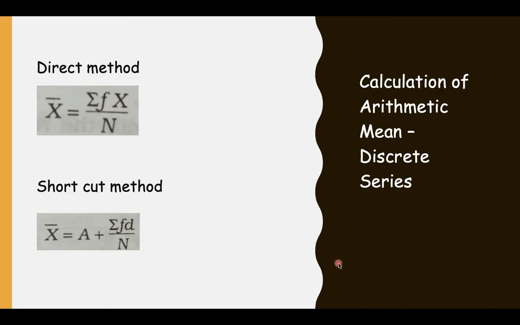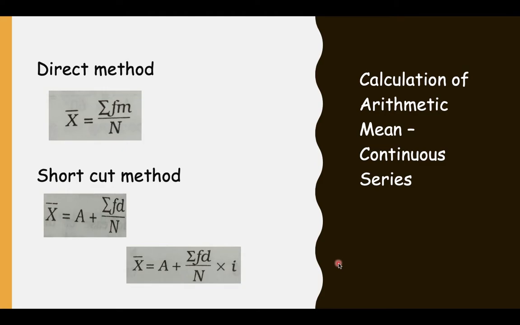Calculation of arithmetic mean, discrete series. There are two ways. One is direct method, the other one is shortcut method. For direct method, the formula is summation fx by n, and for shortcut method, a plus summation fd by n.